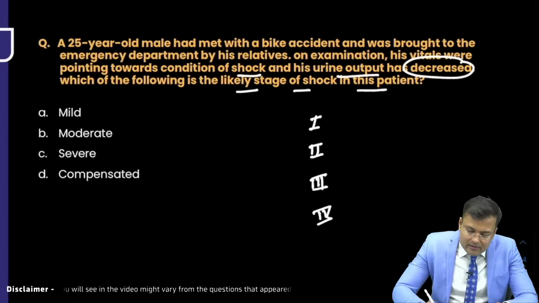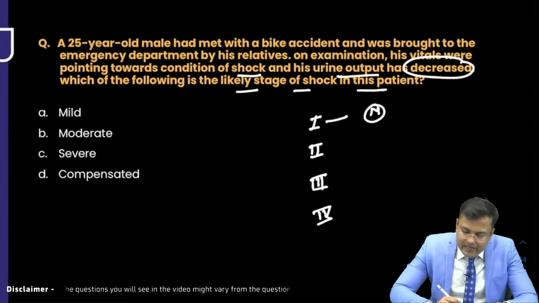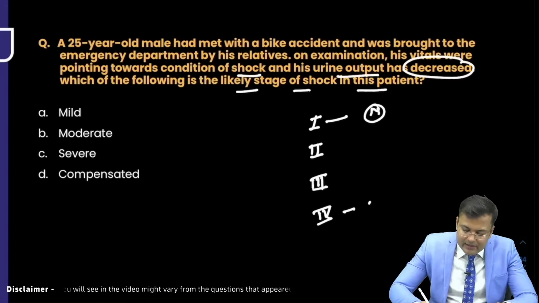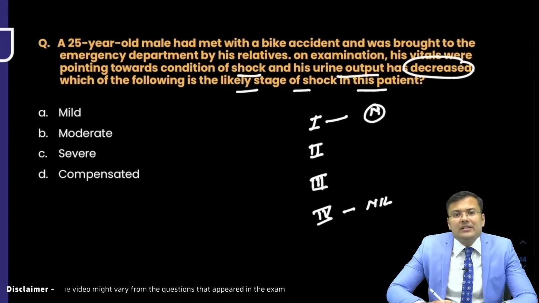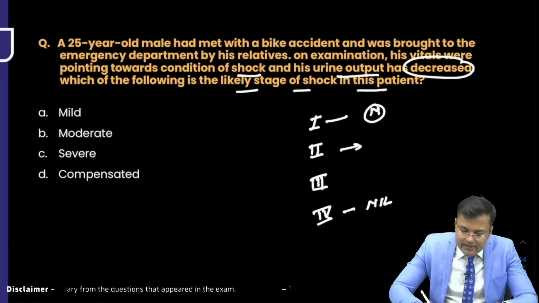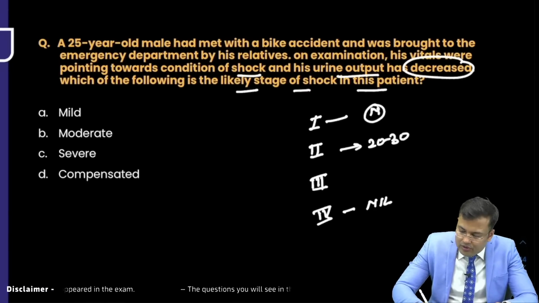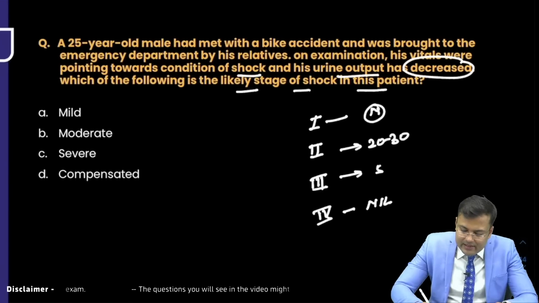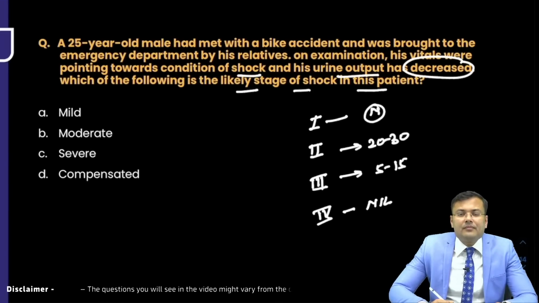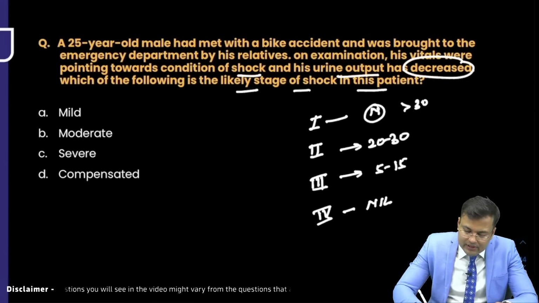Clear? The urine output is normal in stage 1 and it's almost nil in stage 4. It starts reducing in stage 2. How much is the urine output here? 20 to 30 ml. And in stage 3 it is 5 to 15. In stage 1 it is more than 30 ml.